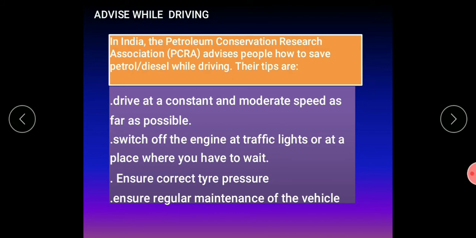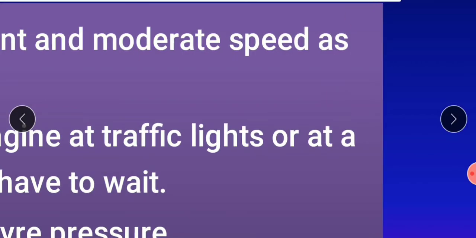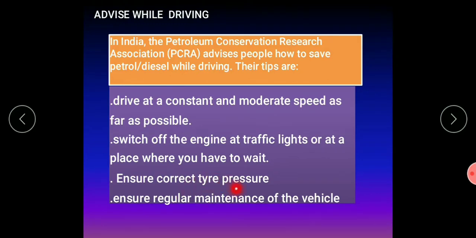Drive at a constant and moderate speed as far as possible. Switch off the engine at traffic lights or at a place where you have to wait. You all know that you have to put off the engine near the traffic lights. And drive at constant speed. Ensure correct tire pressure. If it is not so, there will be a chance of using more fuel. Ensure regular maintenance of the vehicles. So all these tips are given to save petrol or diesel.